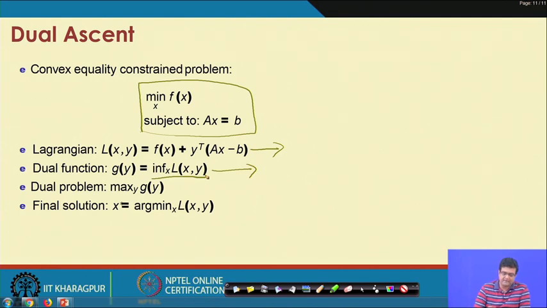And then you can also solve the dual problem, which is a maximization problem if the primal problem is a minimization problem.